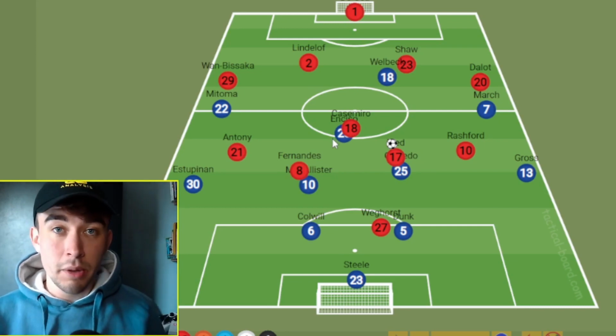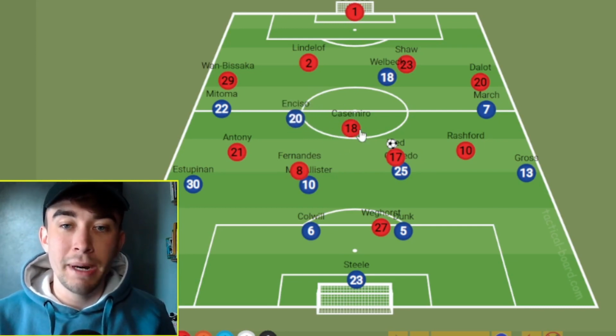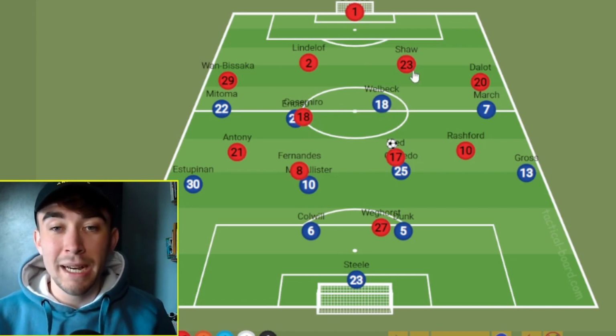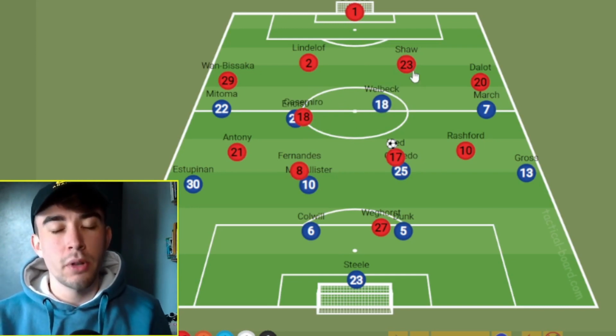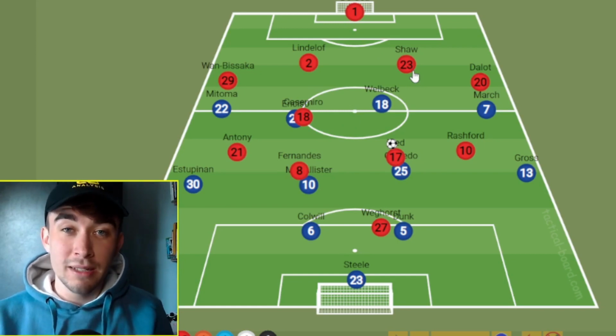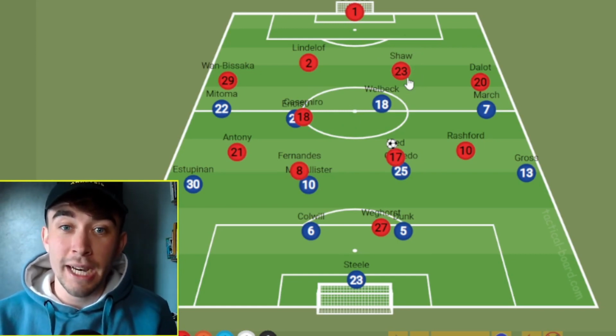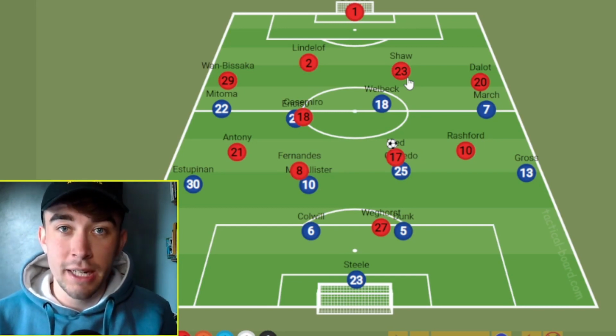Now, the problem with this going man for man is at times Brighton will drag you about, and then it kind of frees up the ability of someone like Welbeck to drop in. The centre-backs have to be aggressive. They have to be so front-footed in this game. I am gutted Lisandro Martinez isn't available. Shaw and Lindelof, you've got your work cut out, but please be aggressive on Danny Welbeck.